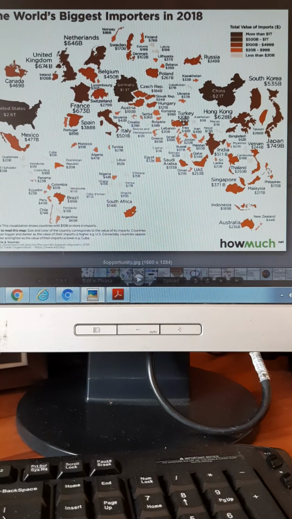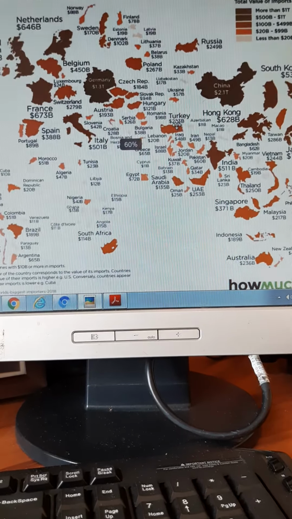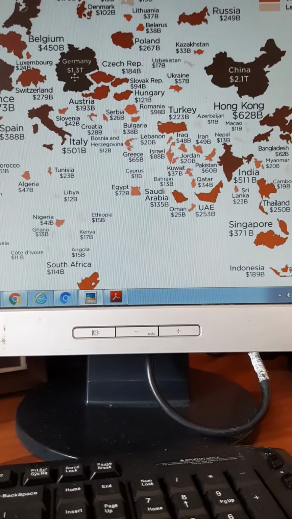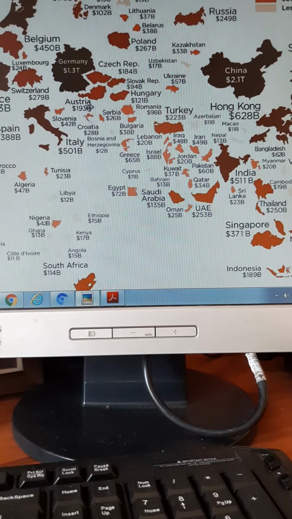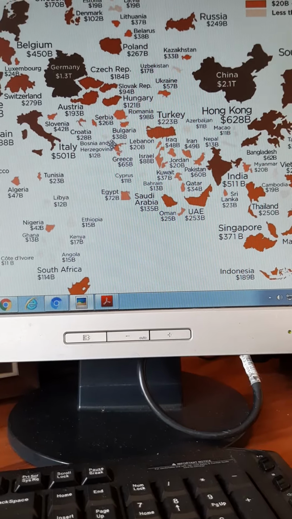So look at this. World's biggest importers 2018. Country-wise you have how much they are importing. You see Germany, 1.3 trillion. Austria, 193 billion.